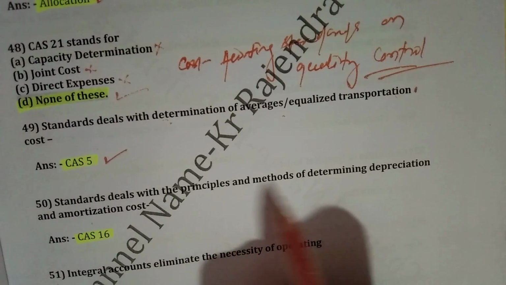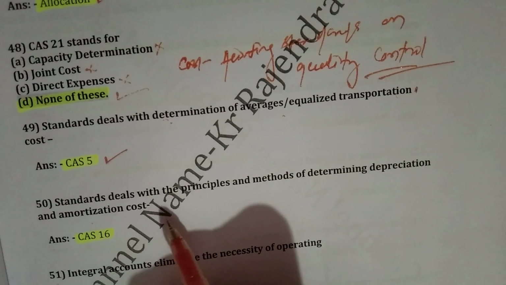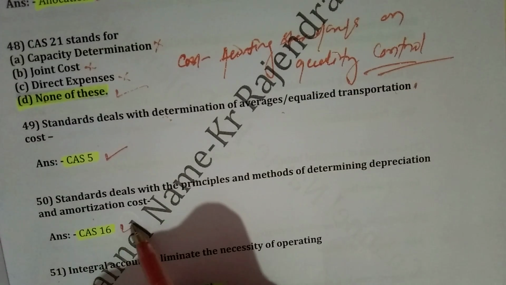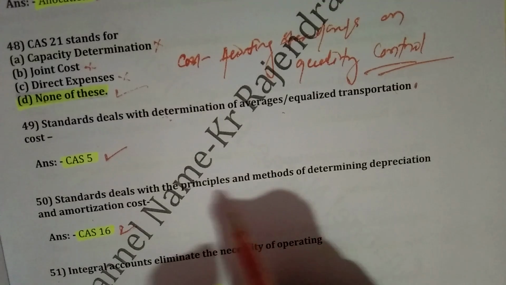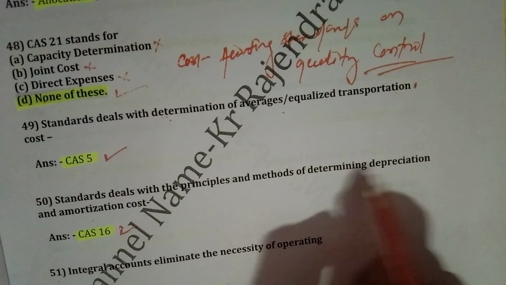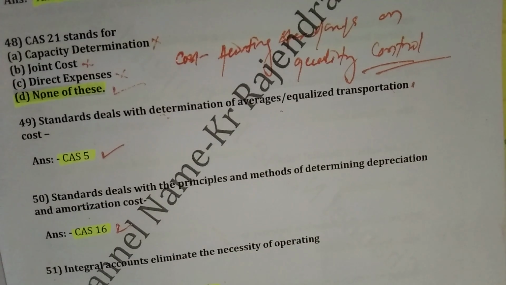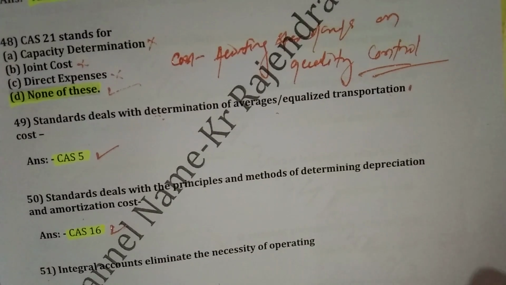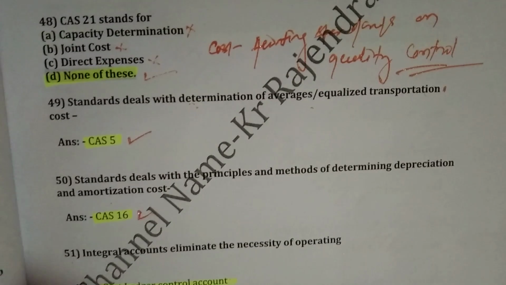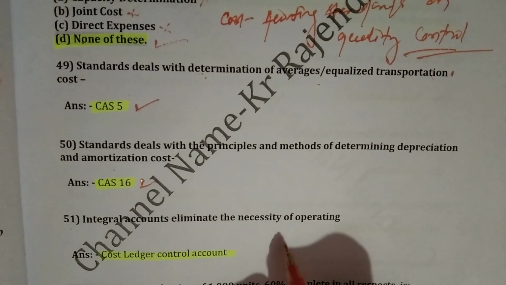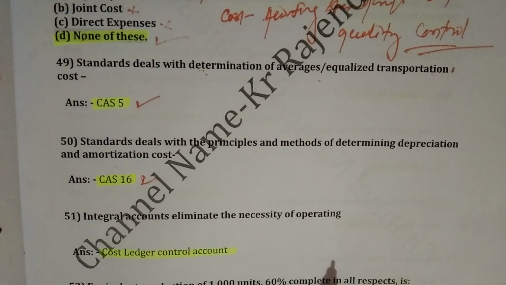Then question number 50. Which standard deals with the principles and methods of determining depreciation and amortization of cost? As you know, Cost Accounting Standard 16 is the principles and methods of determining depreciation and amortization of cost. Then question number 51. Integral accounts eliminate the necessity of operating cost ledger control account. Right. Then question number 52.